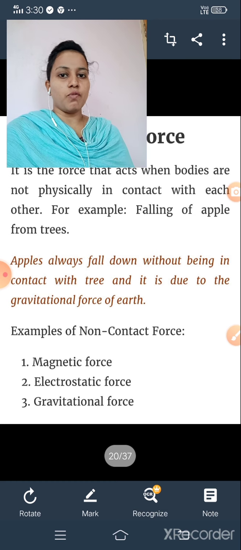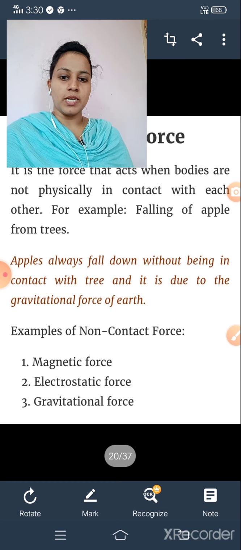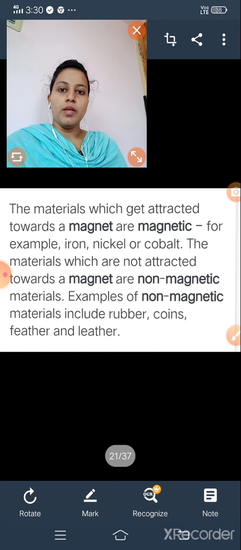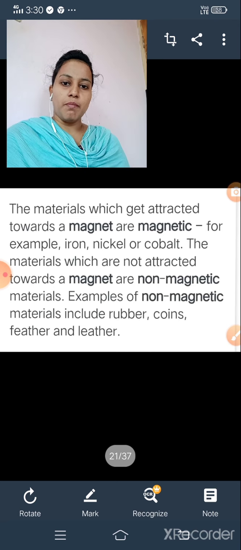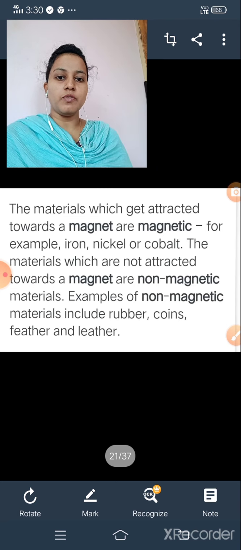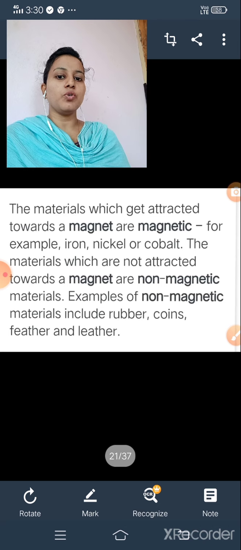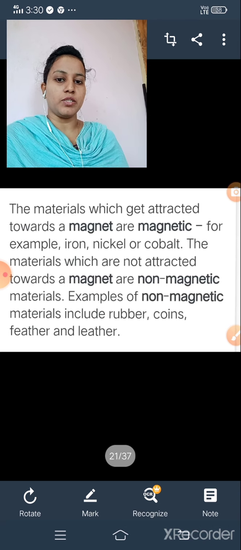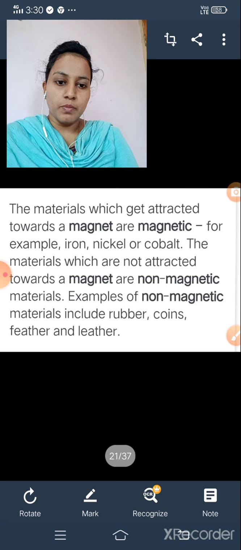Let us discuss one by one. Moving to the next, that is magnetic force. What do you mean by magnetic force? The material which is attracted towards a magnet is known as magnetic material.